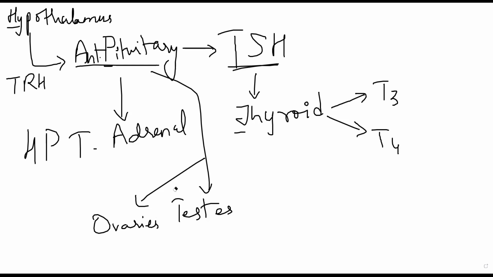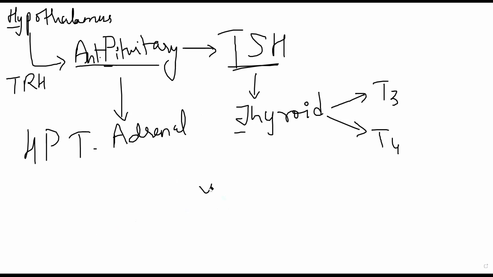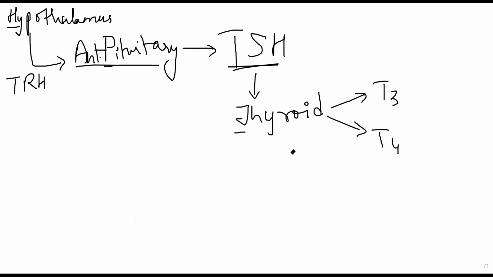Now specifically with respect to thyroid, this secretion of T3 and T4 is regulated by negative feedback mechanism. What is negative feedback mechanism? Now we studied about this in water and electrolyte balance. I'll just repeat it once, just in case you forgot about it. Before we get into this, T3 और T4 के बारे में आप लोगों को क्या मालूम? Other than that, they are thyroid hormones. अच्छा, ब्लड में ज्यादा क्या रहता, T3 या T4?